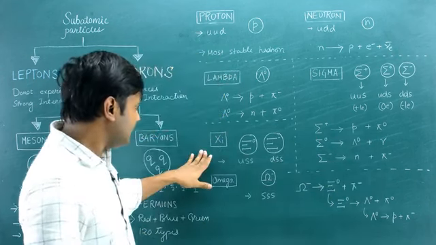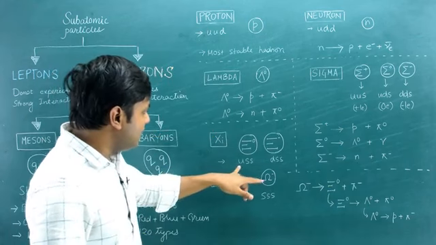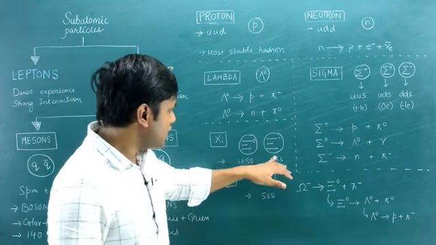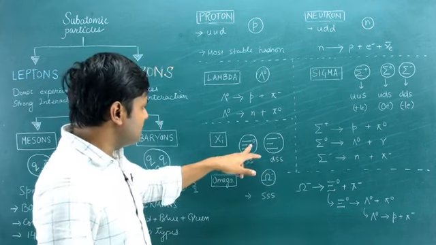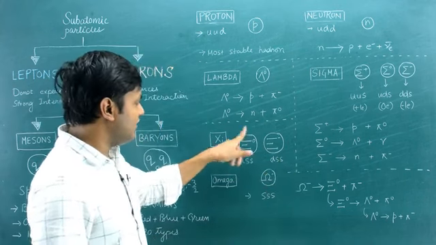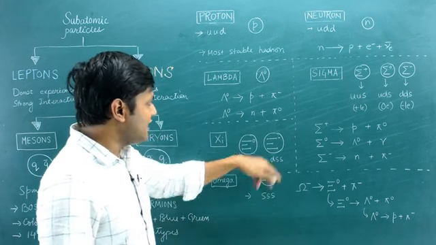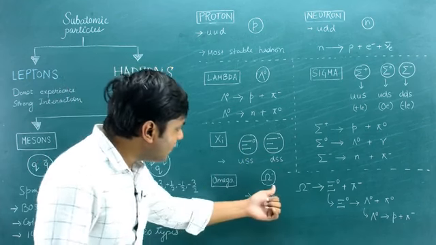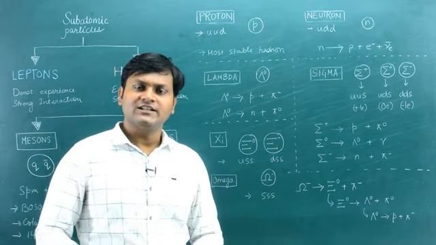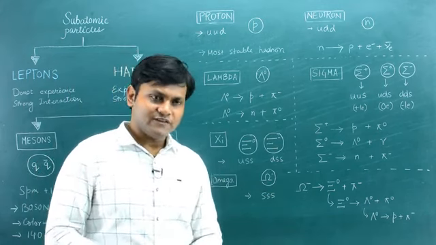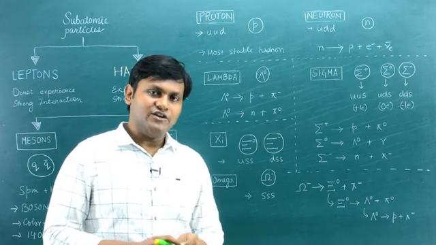You have the Xi particle. The makeup of the Xi particle is up strange and down strange. So Xi naught and Xi minus have a charge of 0 and minus 1 electronic charge. You have the omega particle. As you keep on studying these particles, you get more and more heavier particles which arise for a very small fraction of a second during these kinds of high energy nuclear reactions.